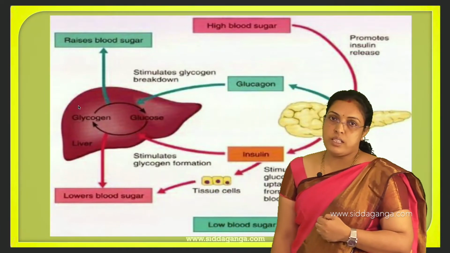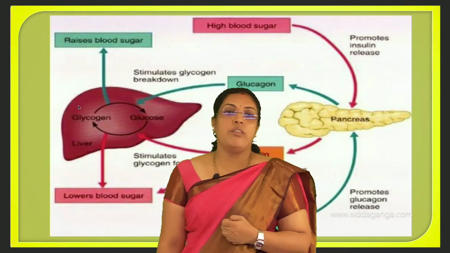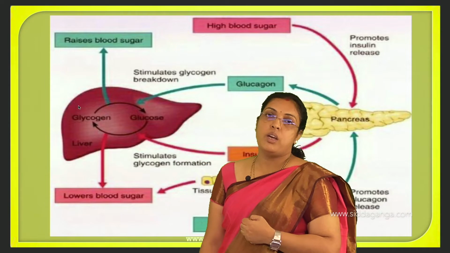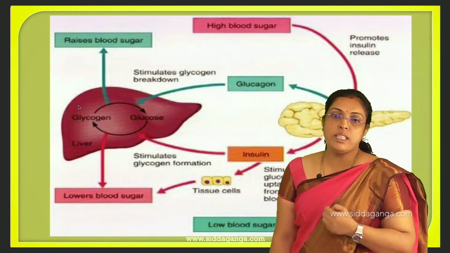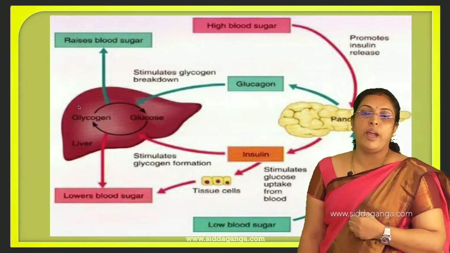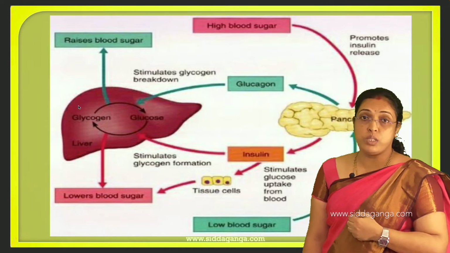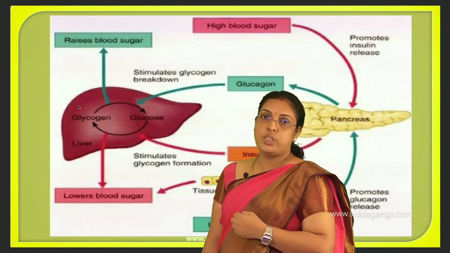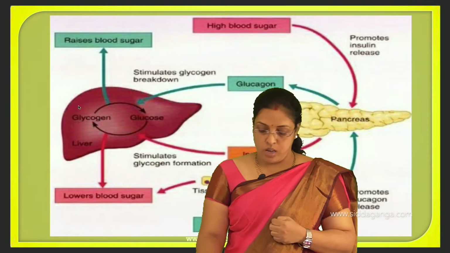See, in the pancreas, glucagon increases blood sugar level by stimulating glycogen breakdown in the liver. So it is a hyperglycemic hormone, whereas insulin stimulates glucose uptake from blood and tissue cells, and also stimulates conversion of glucose into glycogen and decreases blood sugar level. So insulin is a hypoglycemic hormone.